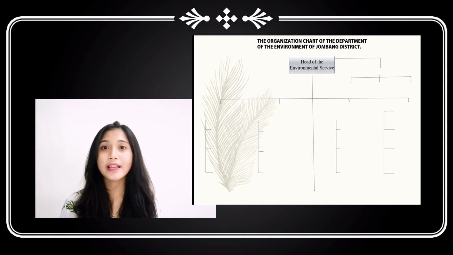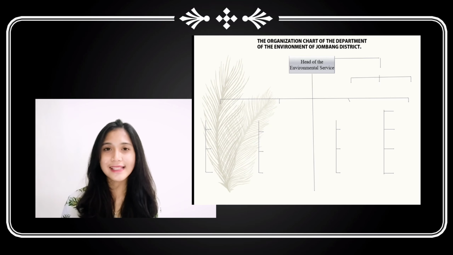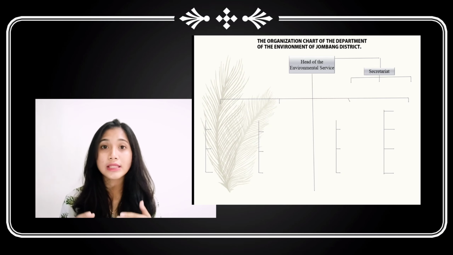Okay, first, headed by the Environmental Agency. Assisted by a secretary, the main task of the secretary is to assist the head of the office in carrying out affairs and providing technical service in general and civil service, finance, and planning.